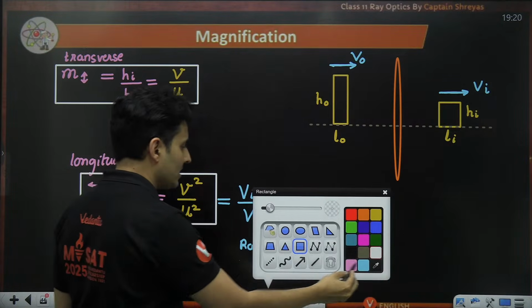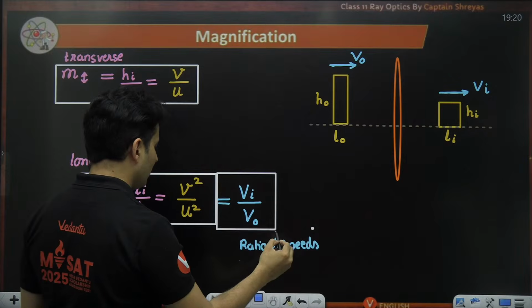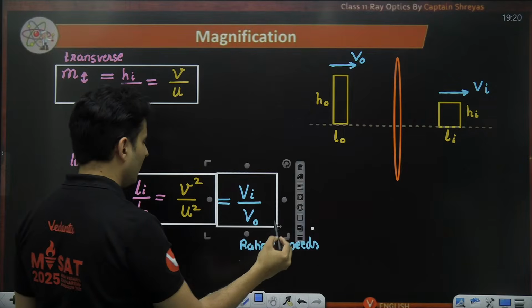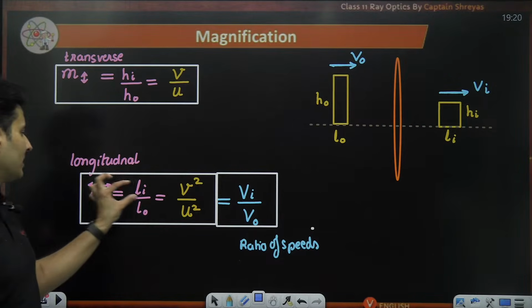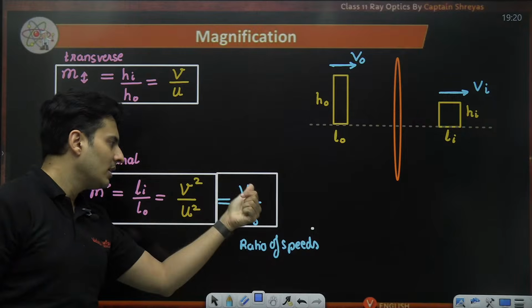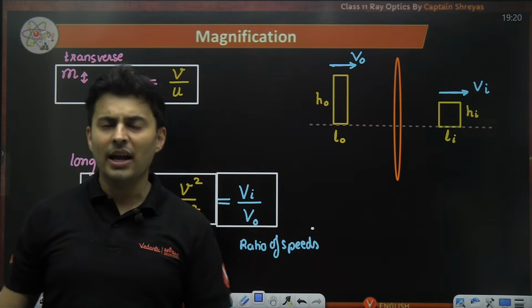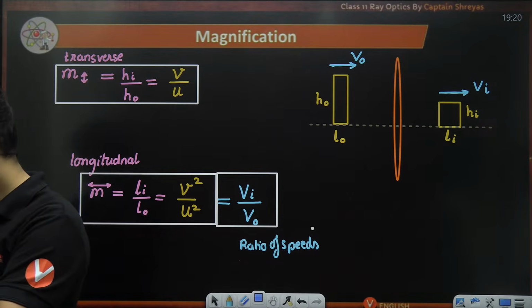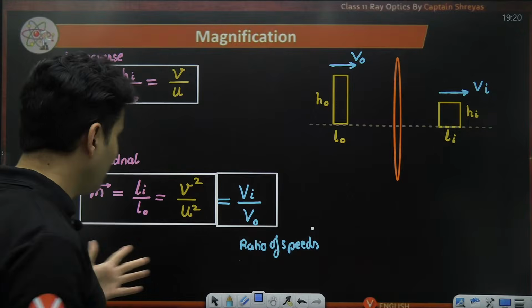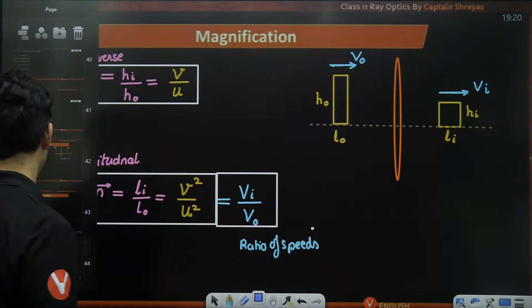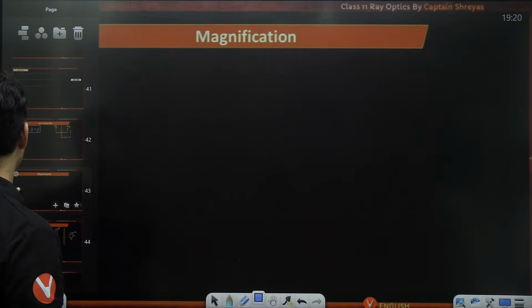That is an extension which is similar to the longitudinal form. Keep this in mind. So this is not just this, but also the ratio of image velocity by object velocity. Let's solve some questions. Only then you will get confidence in all of them.